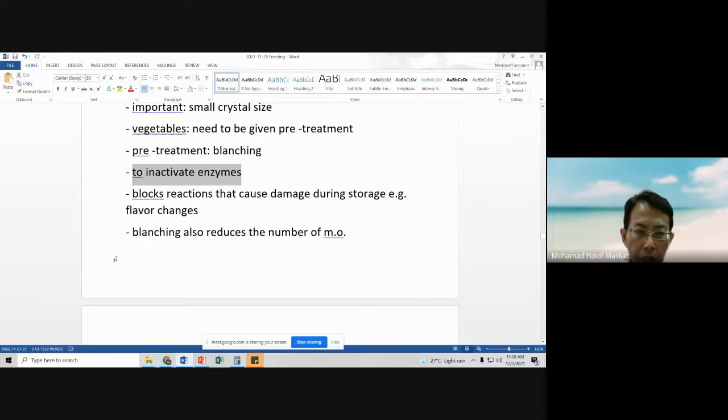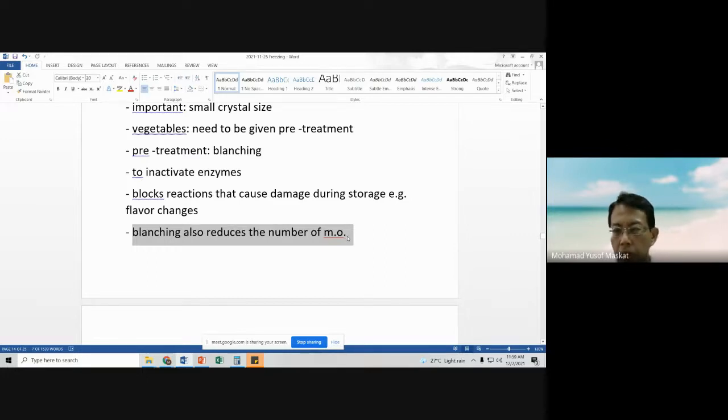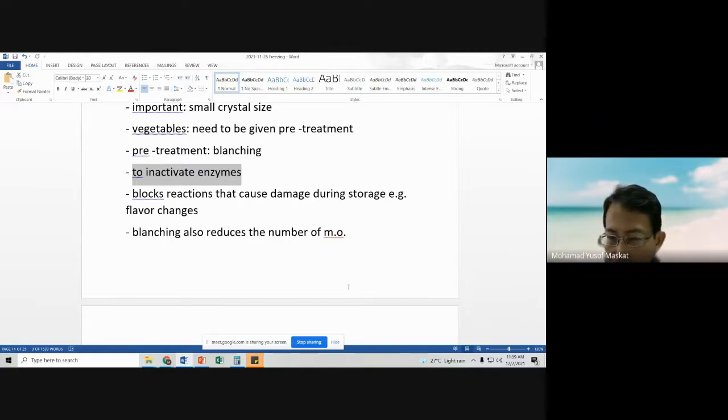And secondly, blanching also reduces the number of microorganisms, but this is not the main purpose. The main purpose is to inactivate enzymes. You will learn more about this in the second part of the semester, that is preservation using high temperature.